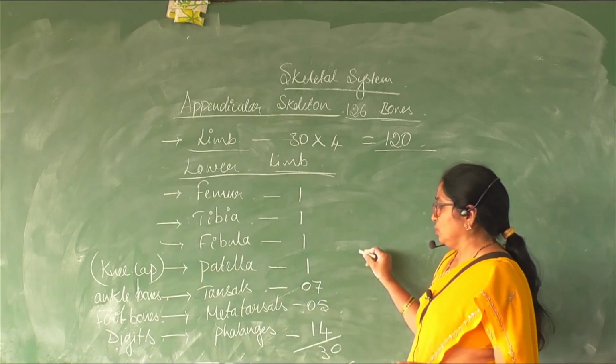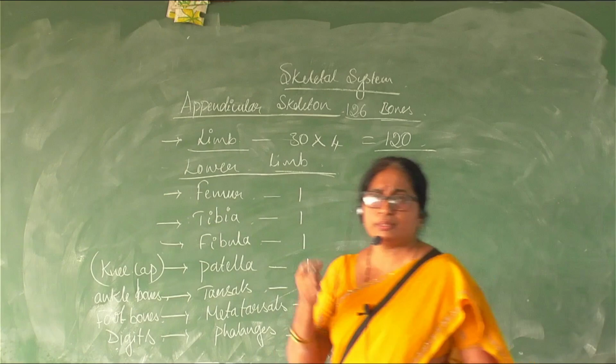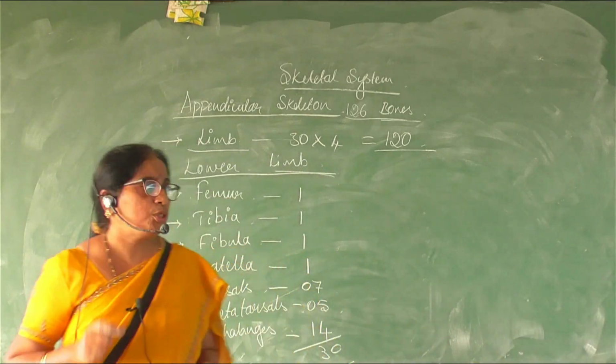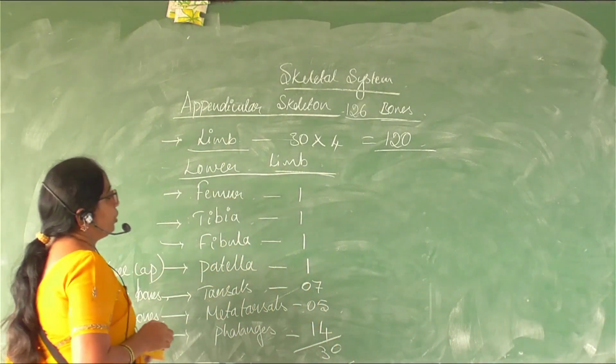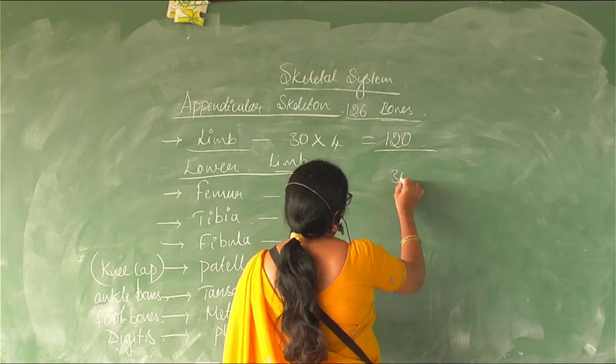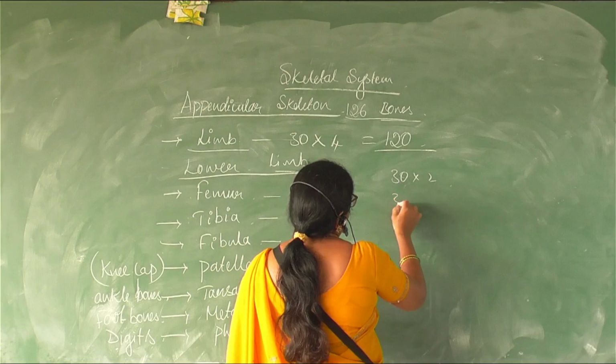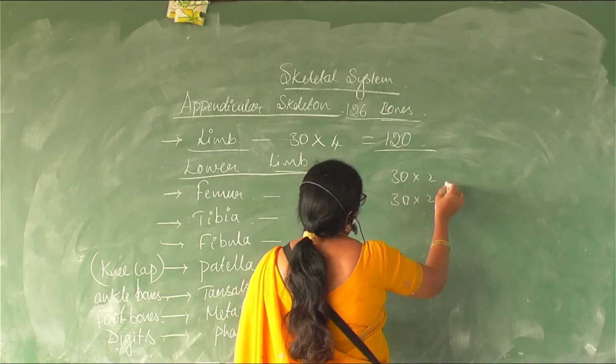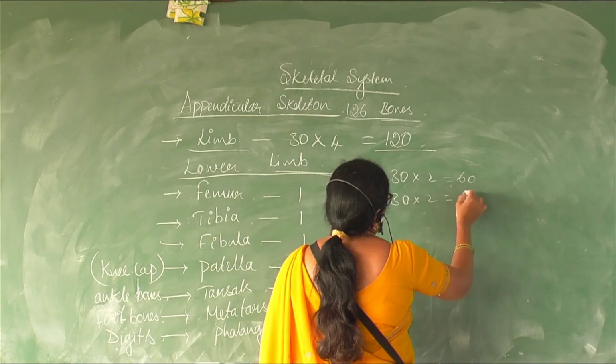So, total of 30 bones. 2 lower limbs, how many bones? 30 into 2, so it will be 60.